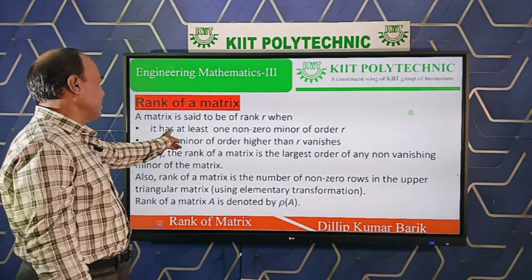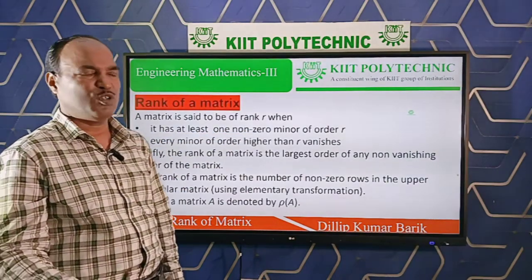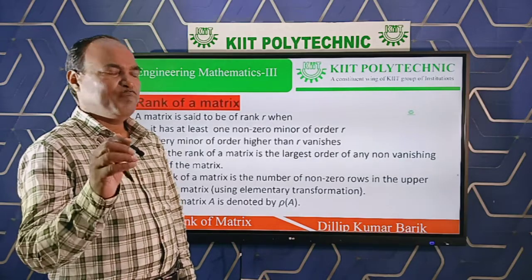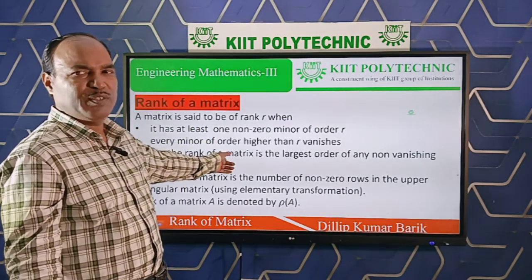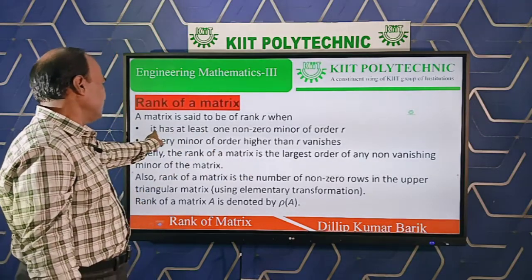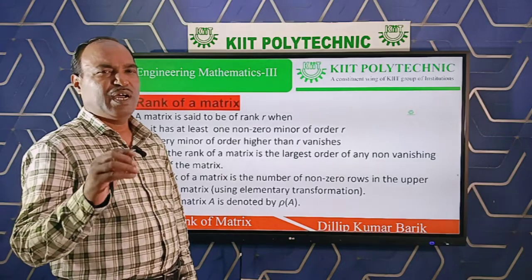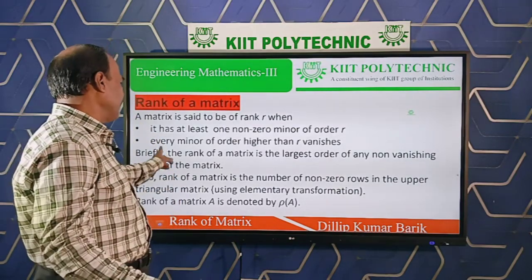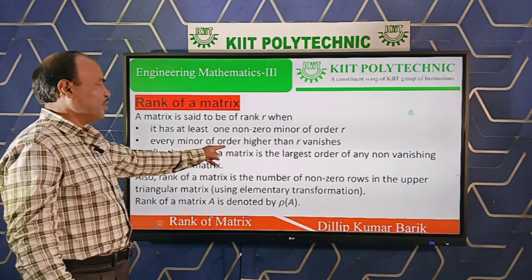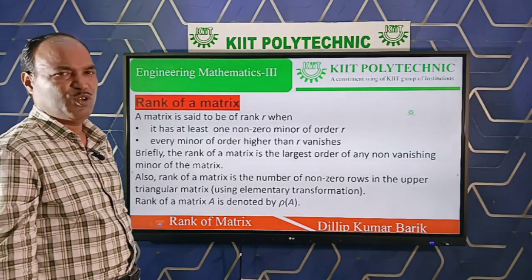The matrix has at least one non-zero minor of order r. Suppose I take an order 2 matrix whose minor value is non-zero, so this says at least one minor of order 2 is non-zero. And the second condition is that every minor of order higher than r should be 0, that is, vanishes.